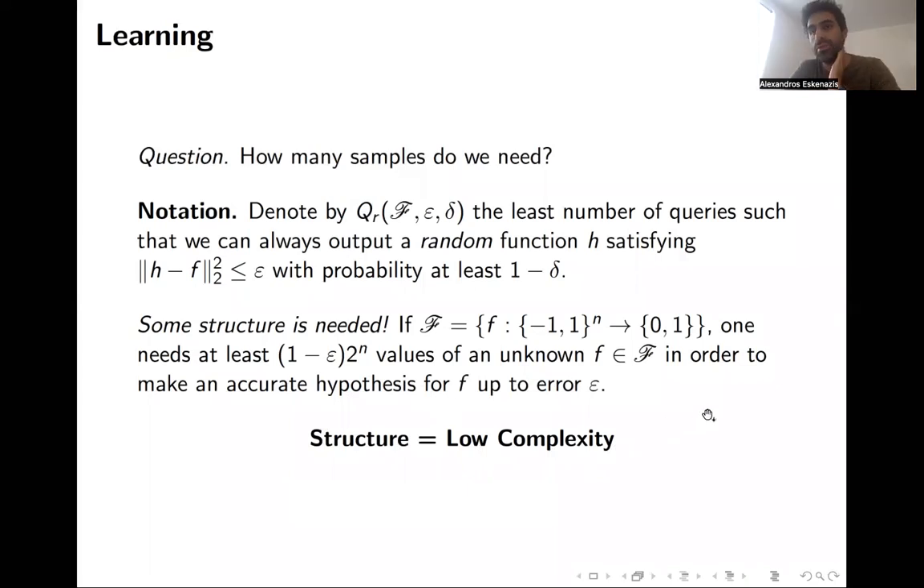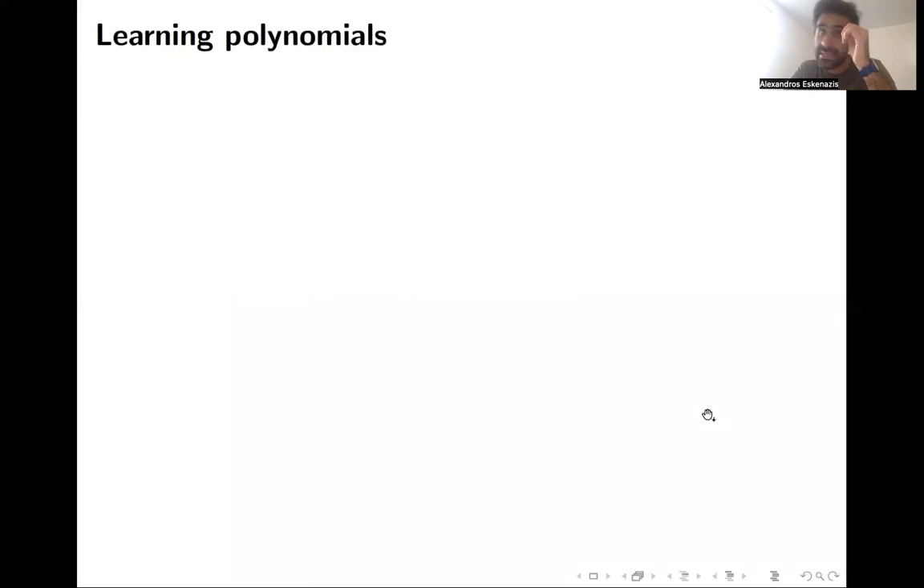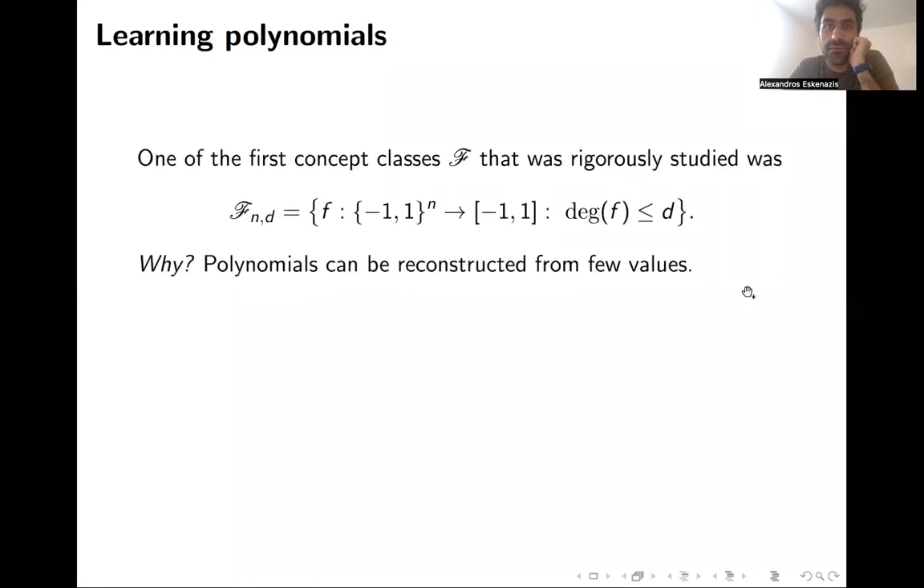There are many reasonable notions of complexity, but one class which undoubtedly has a property like this is the class of polynomials. So the first class that was studied for this problem is this class F_{n,d}, which are all the functions on the hypercube which take values between -1 and 1 and have degree, in the notion of the first slide, smaller than d. So d here is a number between 0 and n.